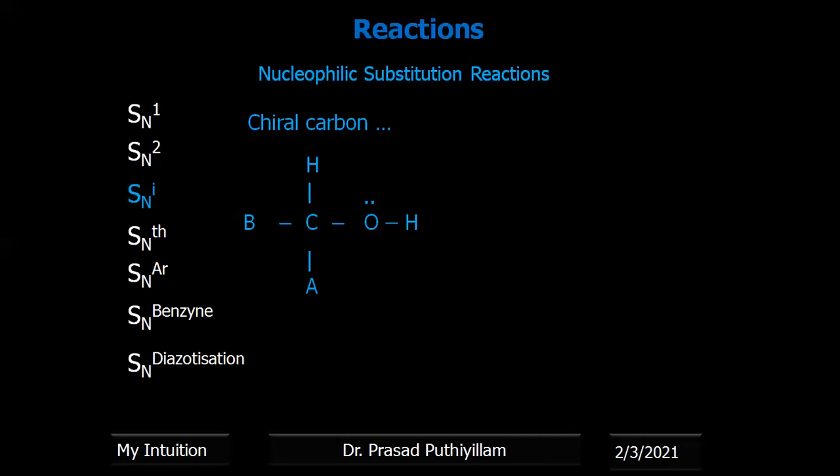How to assign the R configuration or S configuration is explained in my previous video classes, which you can find in my YouTube playlist. So when this molecule reacts with thionyl chloride, initially elimination takes place, HCl is eliminated, and we get a molecule which undergoes electron rearrangement. In this SO2 group, because of the S double bond O, the electron shift takes place. The lone pair of electrons from the oxygen moves towards the sulfur to get converted into sulfur dioxide, SO2.